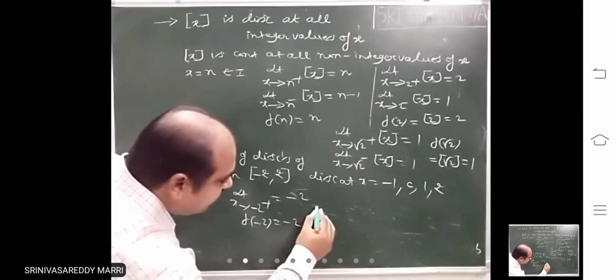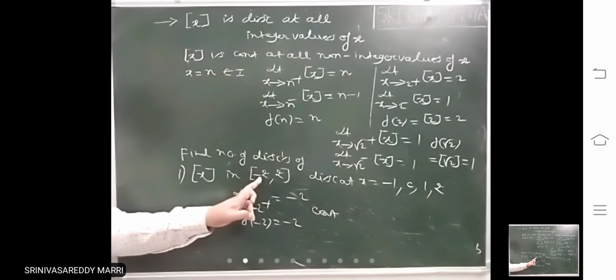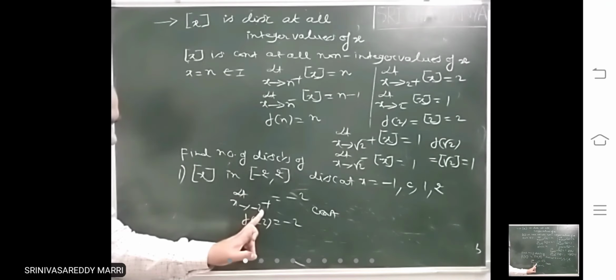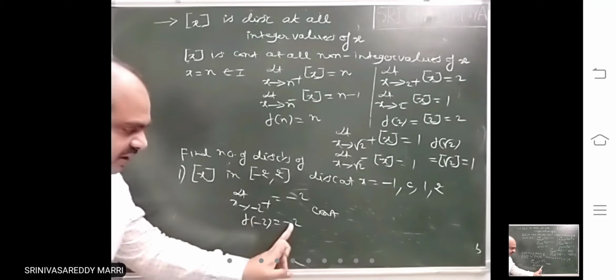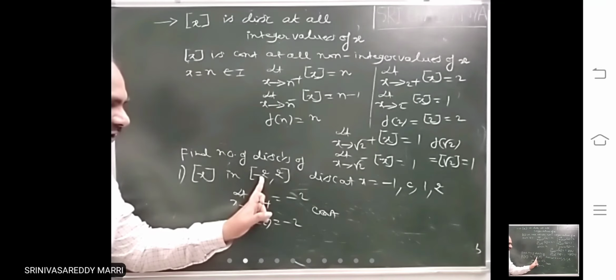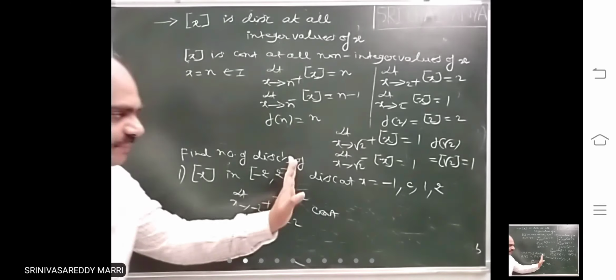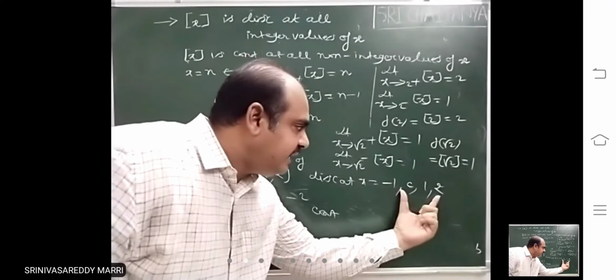That means continuous. Here no need to calculate all the three because this is left hand point of the domain. There we have to calculate only right limit. That is what, -2. F of -2 what you got, -2. These both are equal. That means at this point it will be what? Continuous. At the remaining points, remaining integers are there it will be discontinuous.